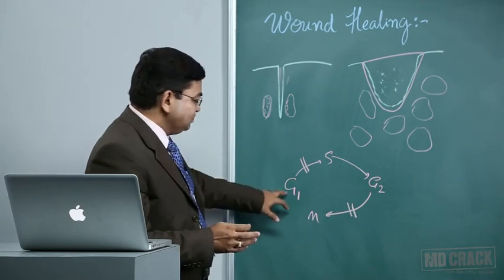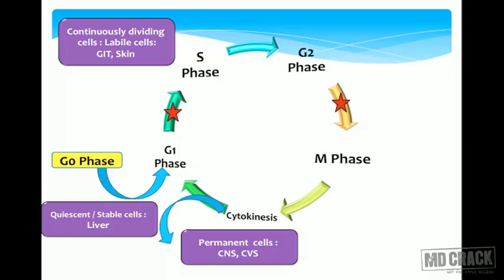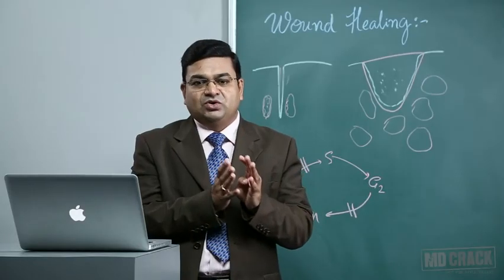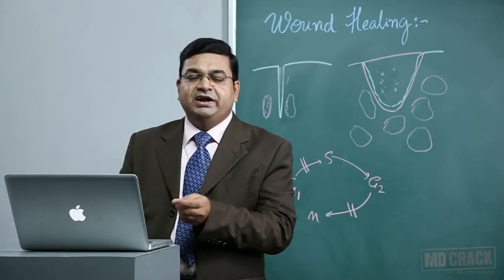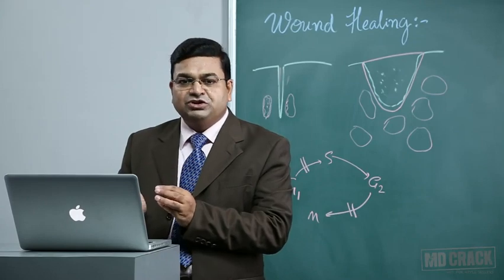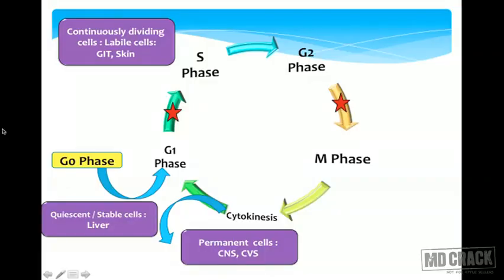There are 3 different types of cells in the body. For example, quiescent cells are stable cells that are there in the liver. They are the ones which are said to be in the G0 phase. They are capable of entering into the G1 phase. So the liver cells, if you cut half a portion of a liver, it can regenerate because it has stem cells by the side of the bile duct epithelial cells. So the cut portion of a liver can regenerate. They are called quiescent cells or stable cells.